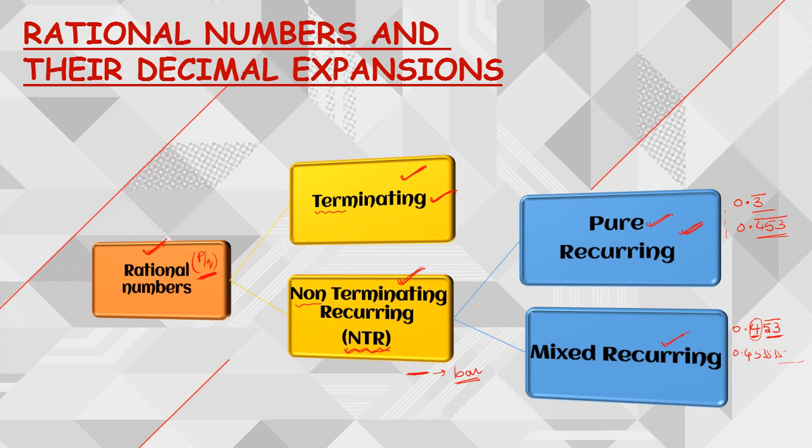So in this particular exercise we are going to see that without actually dividing the rational number, that is the p by q form, we are going to decide whether it is a terminating decimal or a non-terminating recurring decimal. That is the only thing that we are going to learn in this exercise. Right? So this is most important in all aspects. Now let us see one by one.